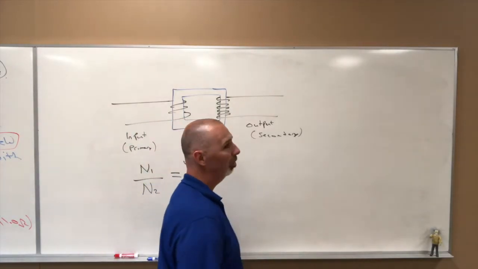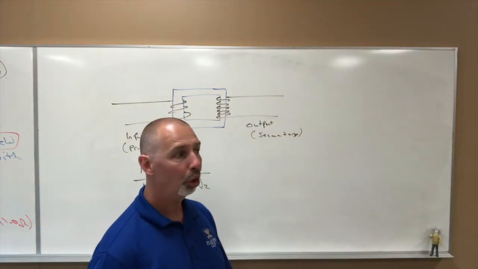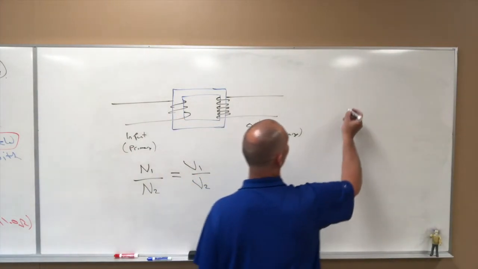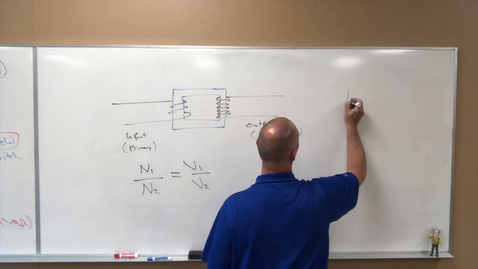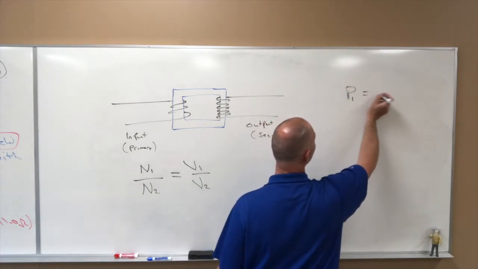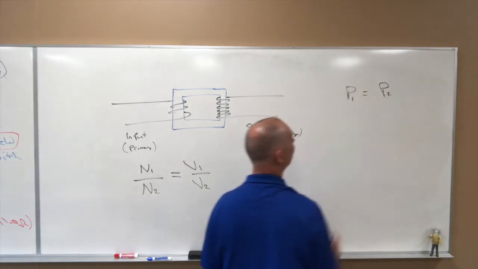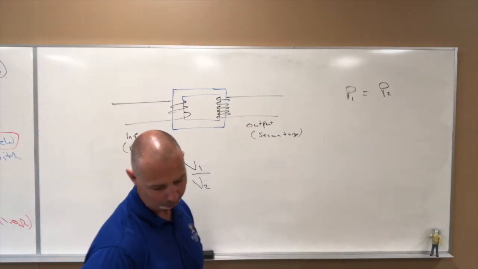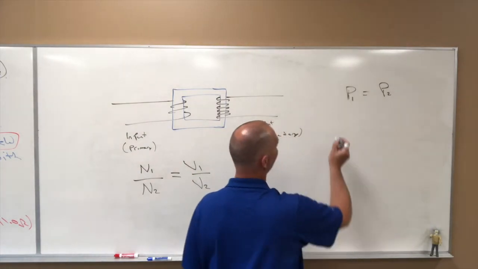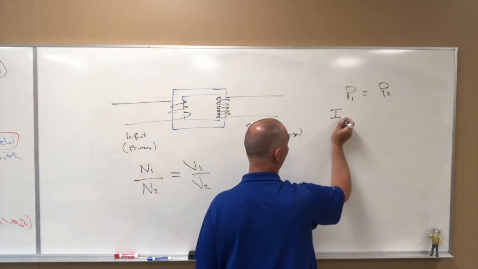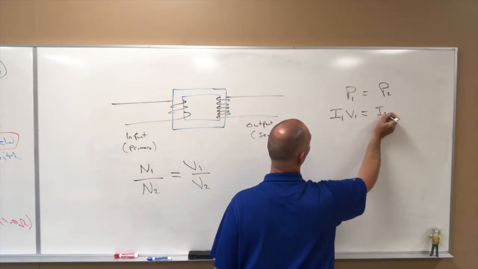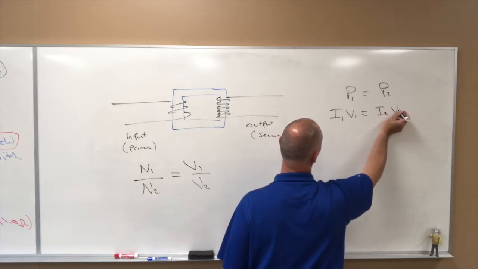Not the case in the real world necessarily, but it's going to be close enough and good enough for us to consider that the power on the input side, we'll call that 1 for primary, has to equal the power on the output side, which is 2. And of course, our formula here is P = IV, so I1 V1 has to equal I2 V2.